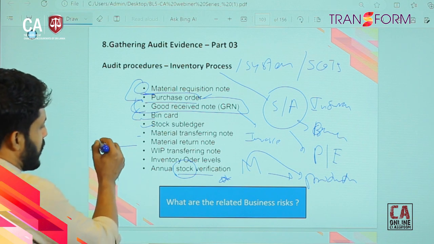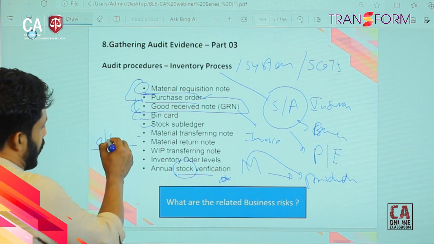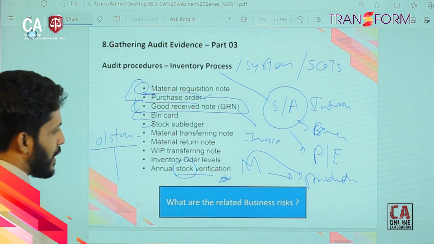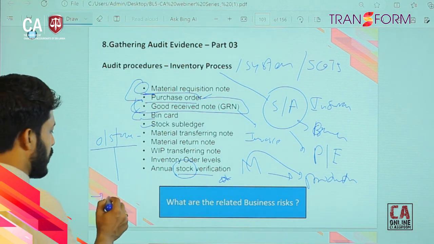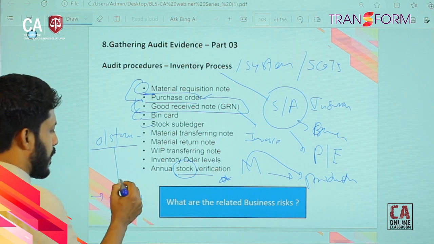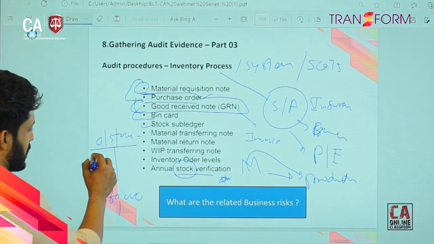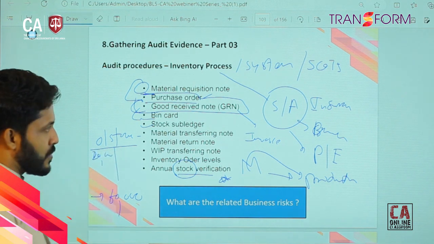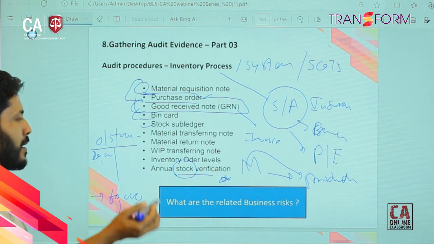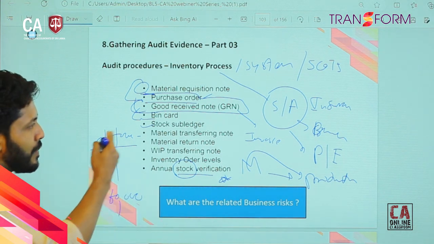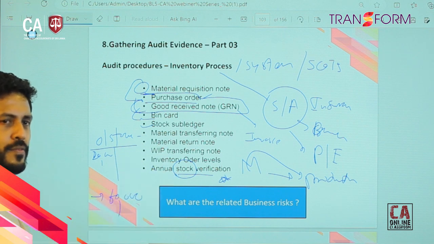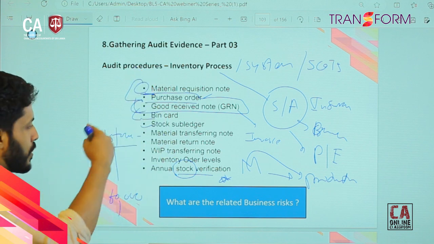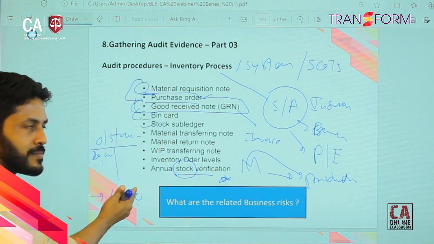We have opening stock, and then at year end stock verification we are getting a value like 60,000. Opening stock is 20,000, right? So whatever the purchases, sales and returns, we are keeping in separate accounts, right?